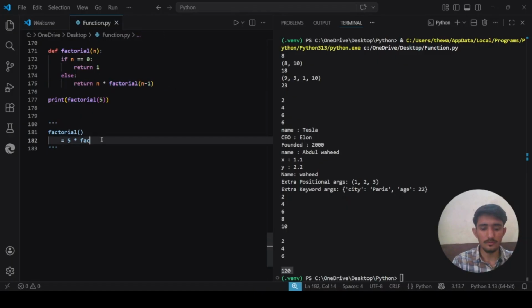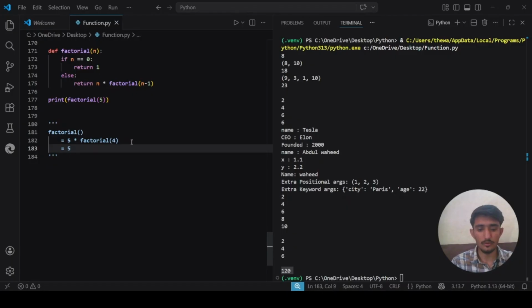So what is the factorial of n minus 1? Now n is 5, n minus 1 is 4. Okay, so we do not know the value of factorial 4, so it will ask for factorial 4. Factorial 4 will be the same.